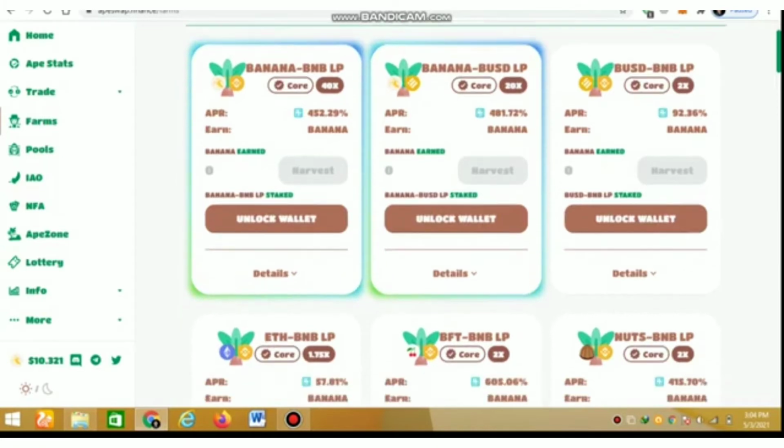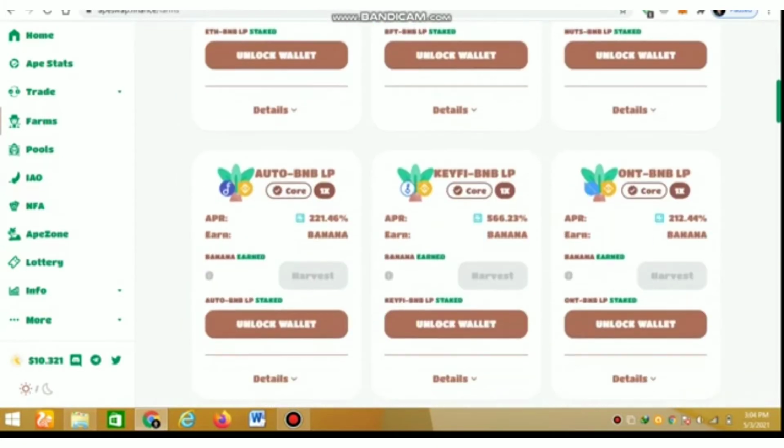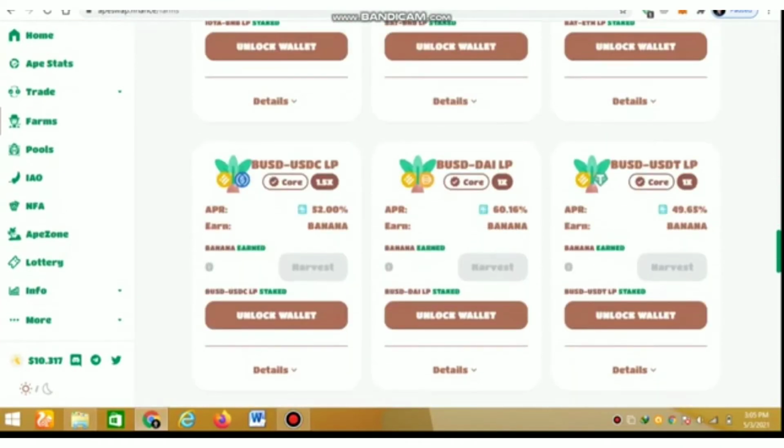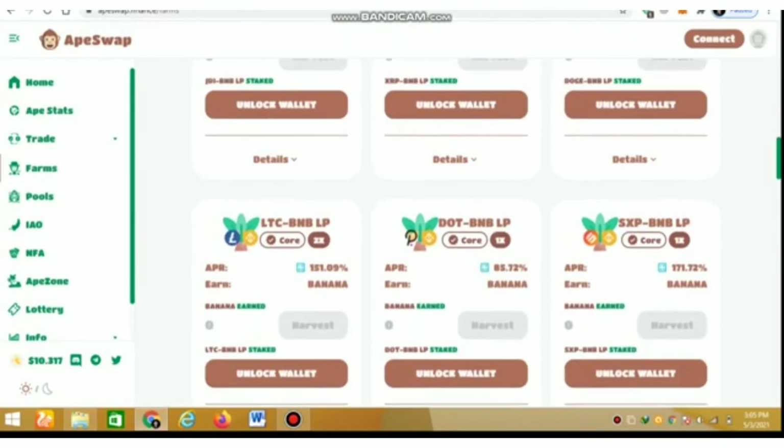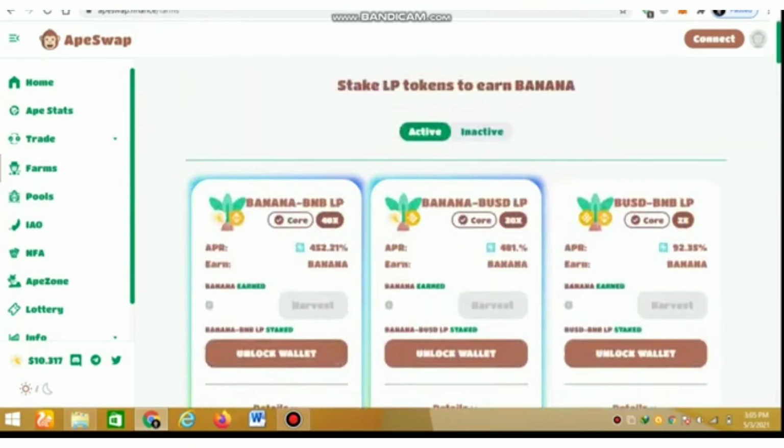If you want to invest in other coins, you can buy other coins with BNB. For example, if you want to invest $200, then $100 in the other coin and $100 in BNB. Then provide liquidity, and you receive your LP tokens. Then provide the LP tokens to the farming platform. There are many farming opportunities, so you can check them and invest in any of your favorite farms.